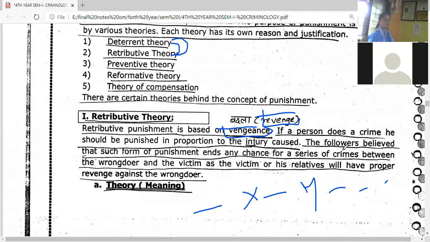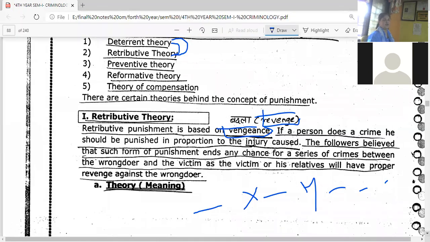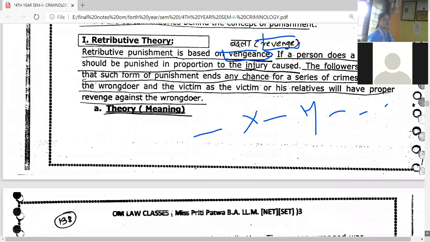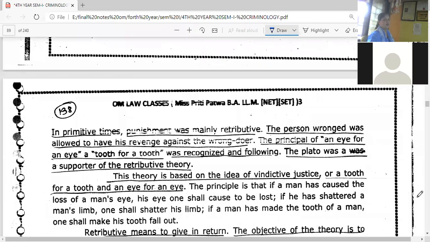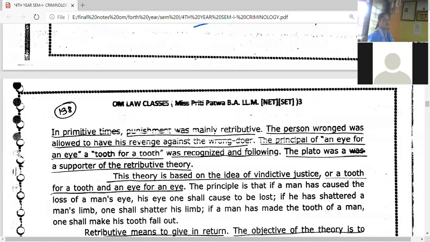But at a time when this type of modern punishment system was not developed, in ancient times the retributive approach was used. In primitive times, the punishment was mainly retributive, in the form of revenge. The person wronged was allowed to have revenge against the wrongdoer. The wronged person could take revenge against the one who had wronged him.